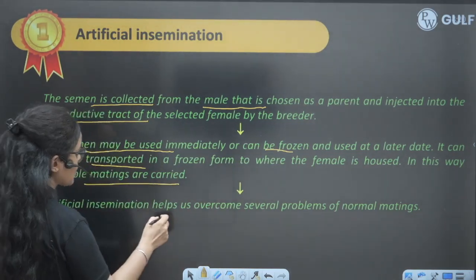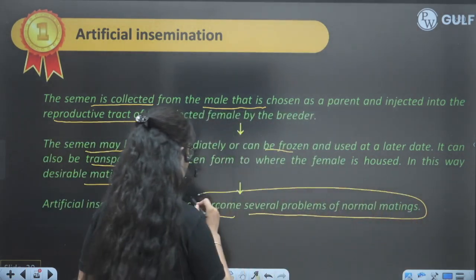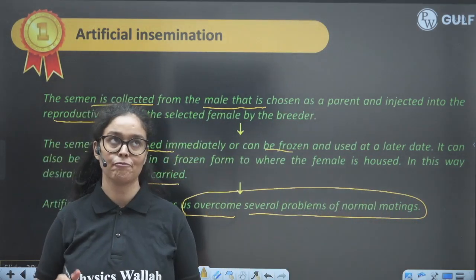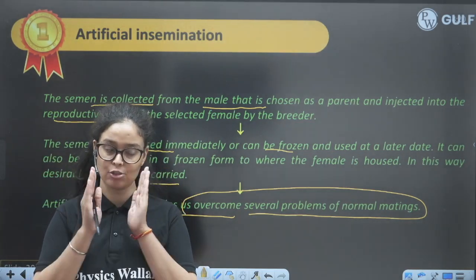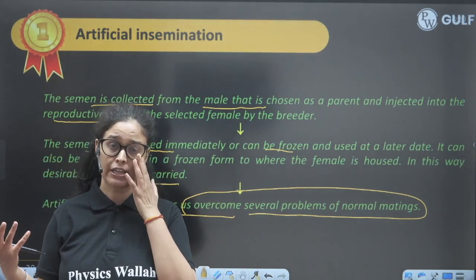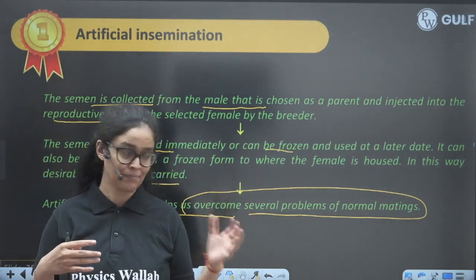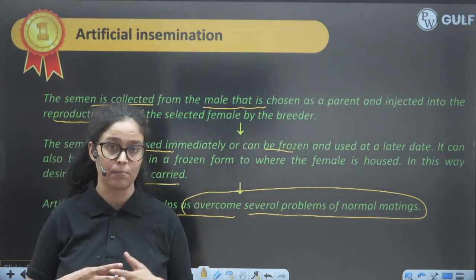So artificial insemination helps us to overcome several problems of normal mating, because sometimes when we are mating two different breeds, they don't want to breed, this is not natural to them, so it becomes difficult for them to mate. So it is overcoming the normal mating problems.